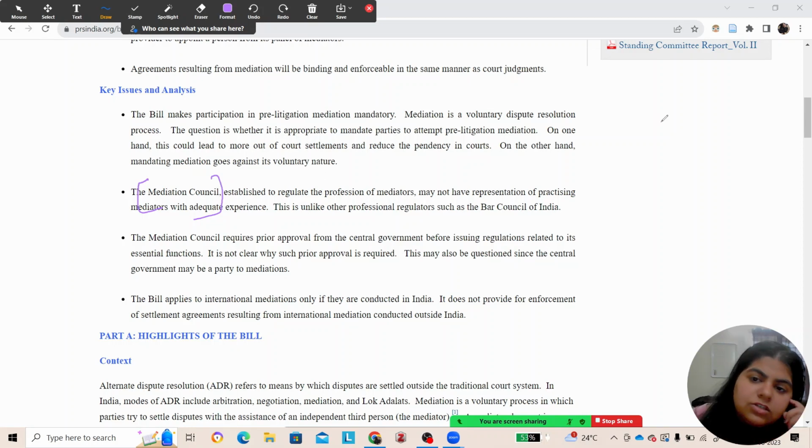If the mediation is happening within the territorial jurisdiction of India, then only the bill will apply, and only for commercial matters of which one party is a foreign party, right? So this is an overview of the mediation bill that has to be enacted if it gets approved and gets presidential assent. But as of now, the bill that has been passed is based on these key features.